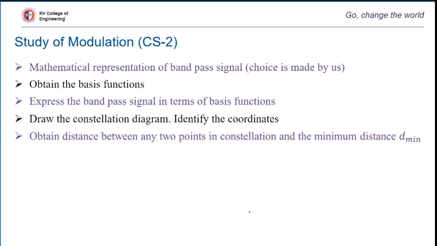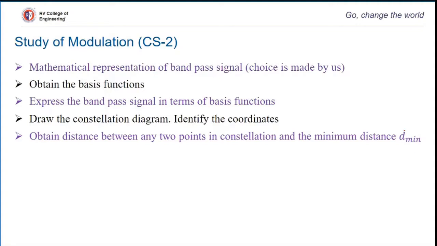Once we have drawn the constellation diagram, we will obtain the Euclidean distance between any two points in the constellation. Say if there are 10 signal points, we will find out the distance among all the pairs. Indirectly, we will be looking for the minimum distance between any two signals given. Okay, so we need not find out all the distances with respect to each signal, but the constellation diagram itself will help us to find out the minimum distance.